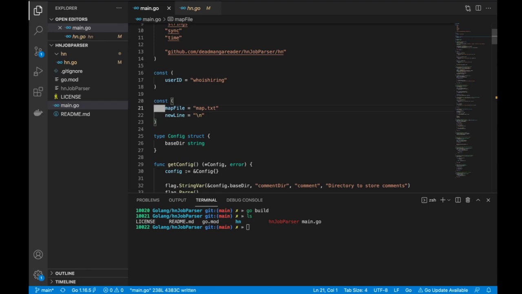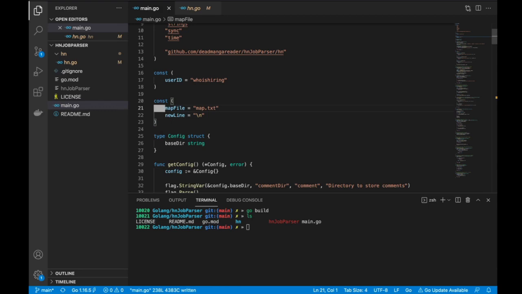To ensure that I'm not repeating effort, I want to keep track of all the job posts that have been downloaded. I'm just going to make an API request and download the content of that post. All the posts that I have downloaded, I don't want to download again.